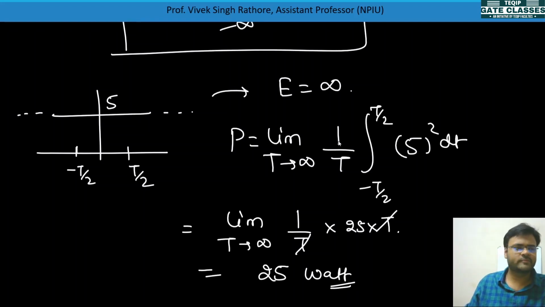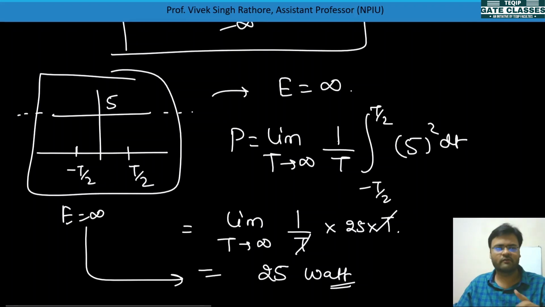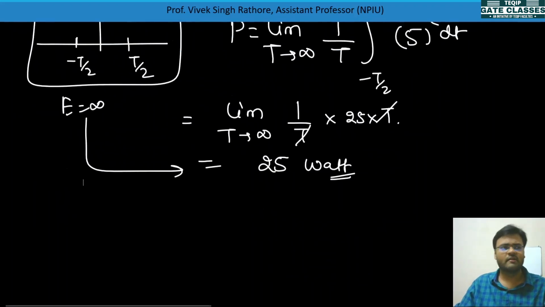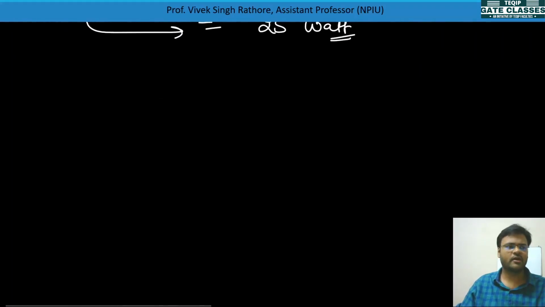So this signal had infinite energy, but its power is coming finite, that is the average power. Why are we calling it average power? Because we are taking the integral from minus T by 2 to T by 2 and dividing by T, so it is the average power. Finally you can get it as this much.